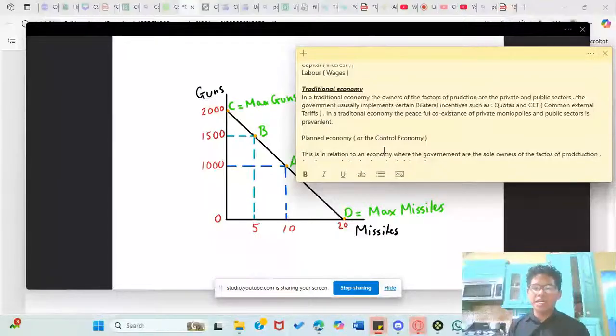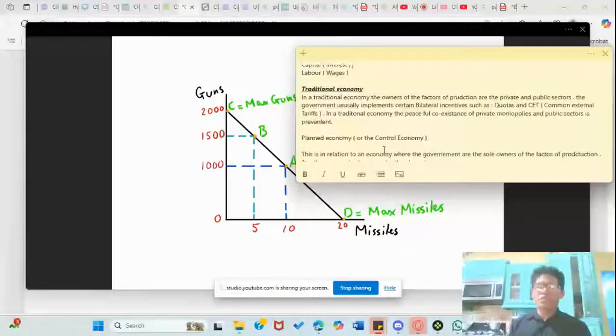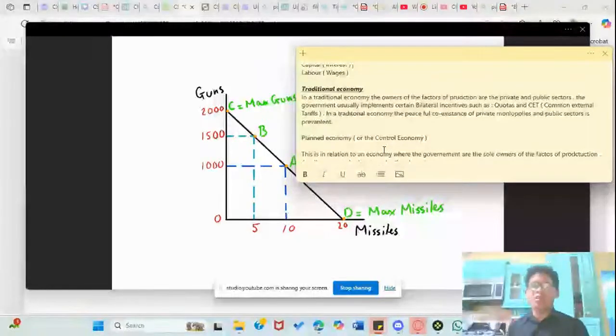So in a traditional economy, the peaceful coexistence of private monopolies and public sectors is prevalent. What is a private monopoly? What is a public sector? There are public sectors and private sectors. Public sectors are, for instance, schools. Public schools are a public sector because they are owned by the government and are not profit driven, because the government provides the financial aid and assistance.